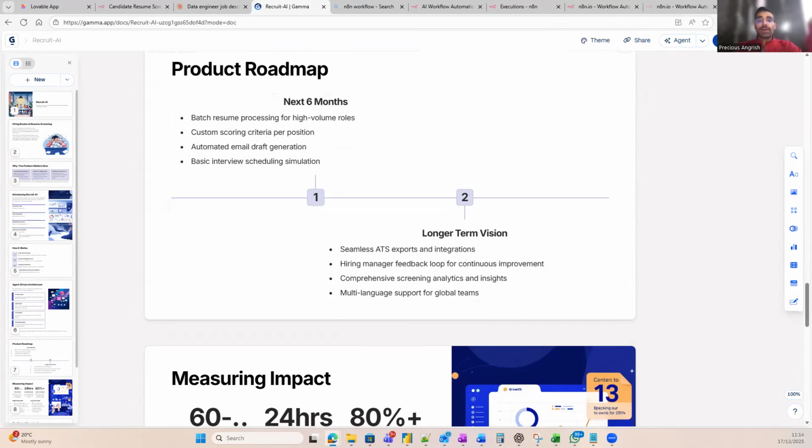The biggest takeaway from this project was the value of constraint-driven product thinking. By narrowing the scope to one painful, repeatable problem, the product became clearer, easier to demo, and more realistic. RecruitAI is not an ATS replacement. It's a focused hiring copilot designed for teams that need leverage and not complexity.